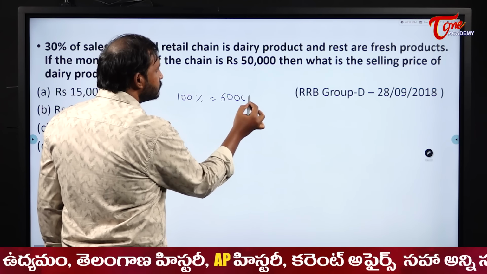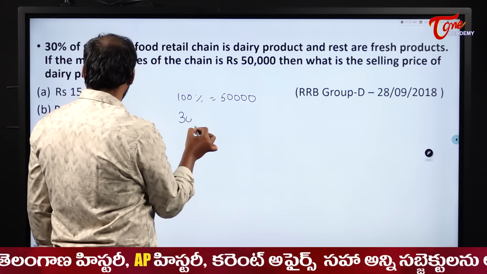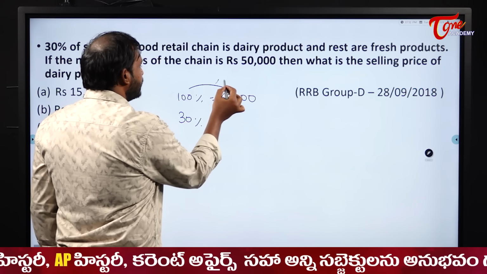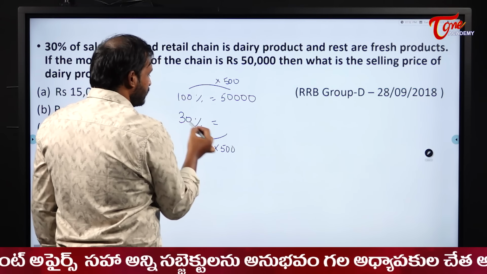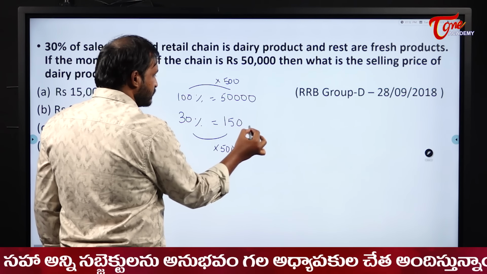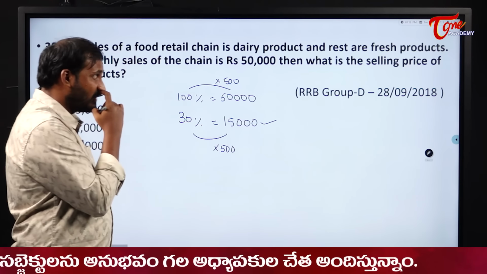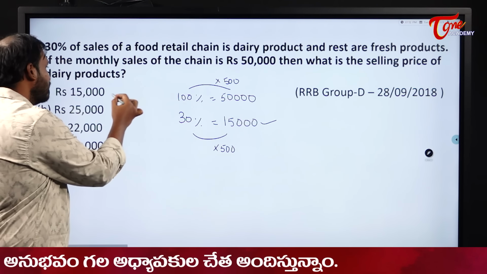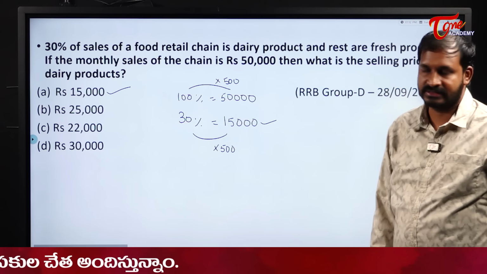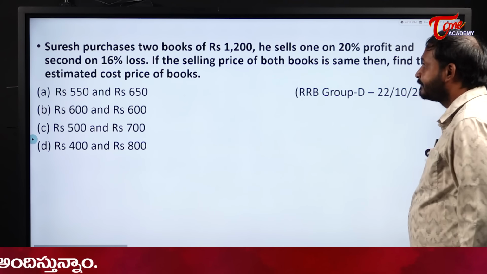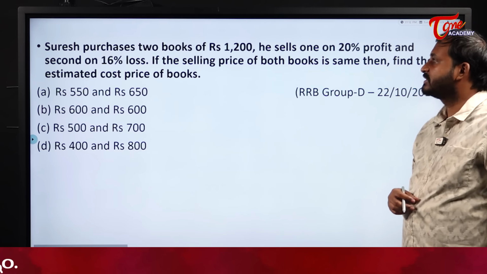50,000. So 30% will become what here, students? A simple into 500. So here also into 500. So 3 5s 15 and 3 zeros. So the selling price of the dairy products is 15,000. A simple and straightforward case. Okay, next one. Suresh purchased 2 books for 1200.